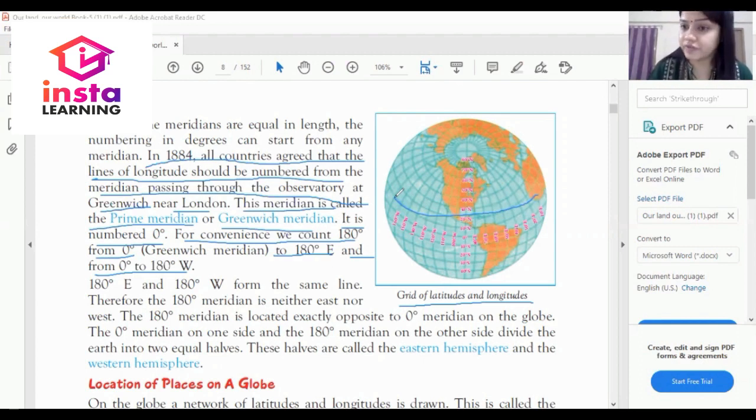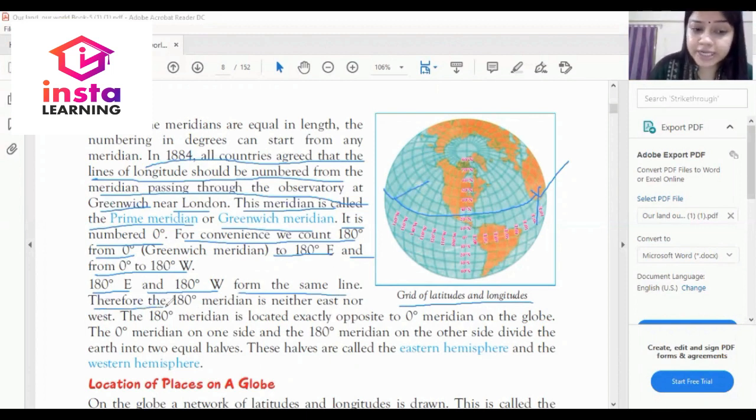For convenience, we count 180 degree from 0 degree east and from 0 degree to 180 degree west. Dear student, the 180 degree east and the 180 degree west are the same line.